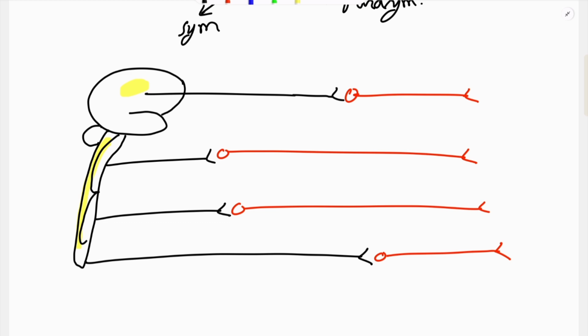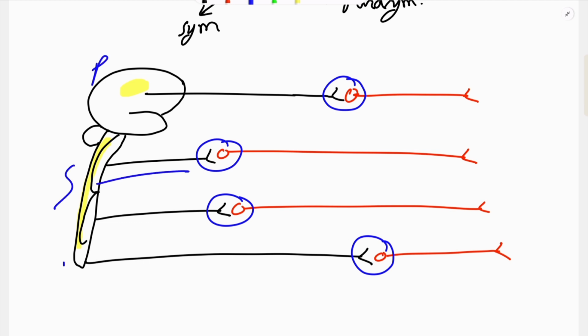Then after originating, it forms ganglia as a relay station. The blue marked circles are ganglia. From here we can say that the sympathetic ganglia are nearer to the spinal cord and the parasympathetic ganglia are far away from the spinal cord, or parasympathetic ganglia are nearer to the viscera. So how can we remember that?